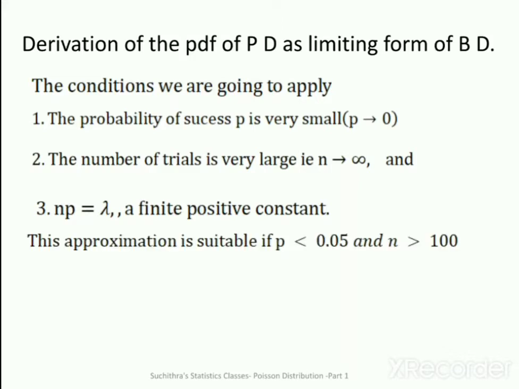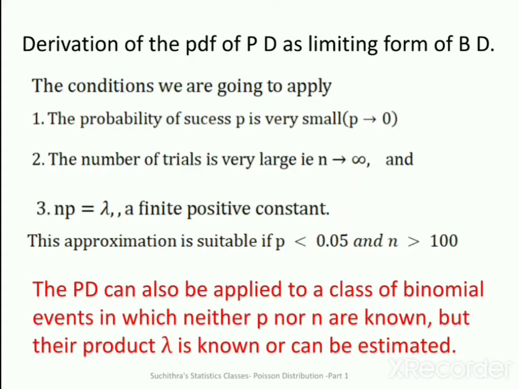This approximation is suitable if P is less than 0.05 and N is greater than 100. The Poisson distribution can also be applied to a class of binomial events in which neither P nor N are known, but their product lambda is known or can be estimated.